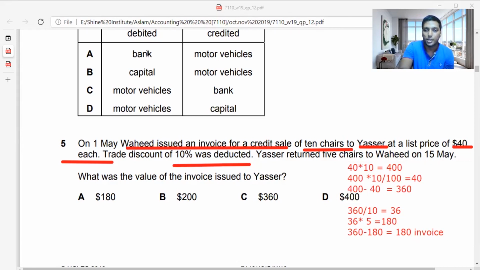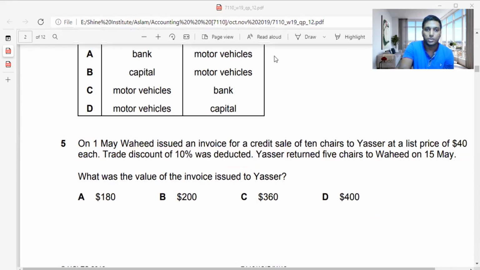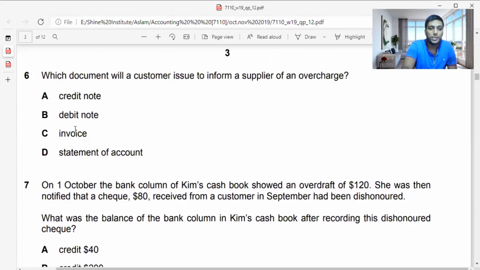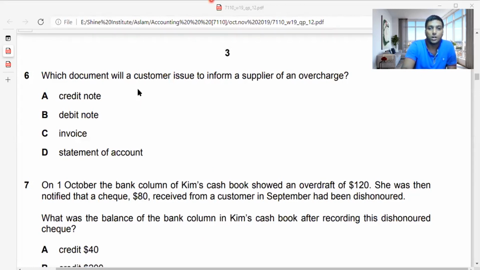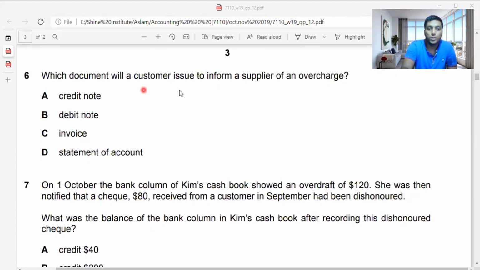I hope you understood this area. Let's move on to the sixth question now. Let's move on to the point we want to discuss. Which document will a customer issue to inform a supplier of an overcharge, guys?